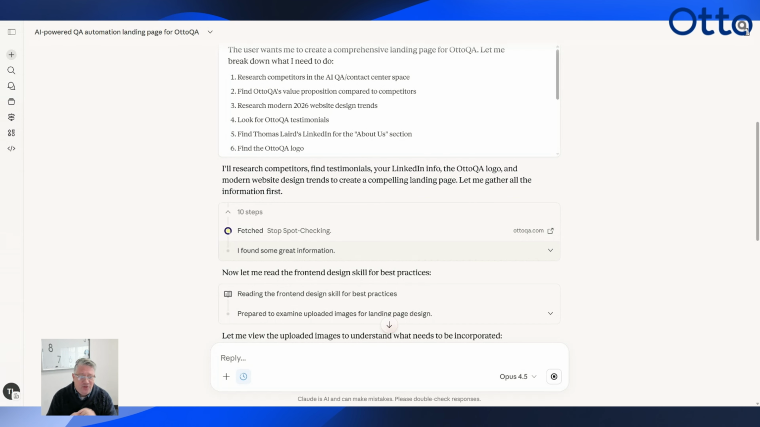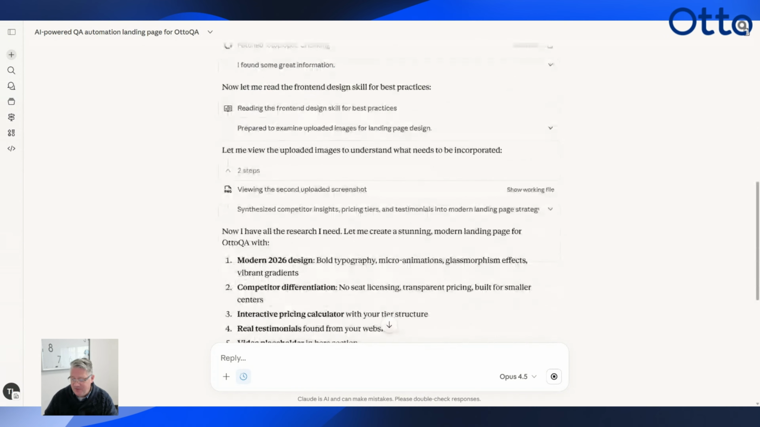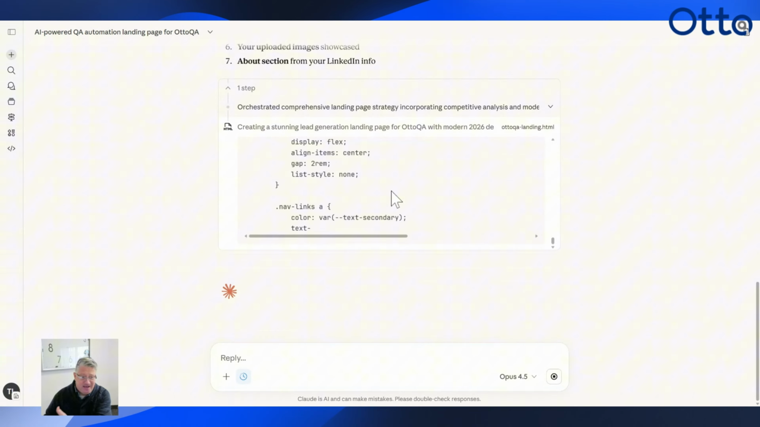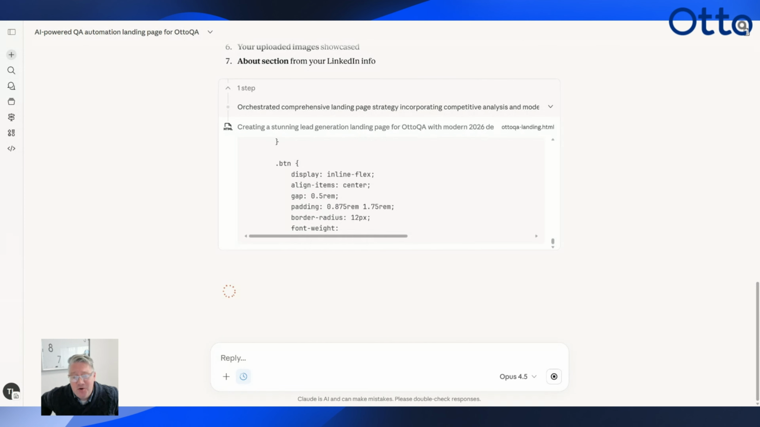But the other really cool thing is, this is thinking through here. And now, boom, it's actually designing the site. You can see it actually code.